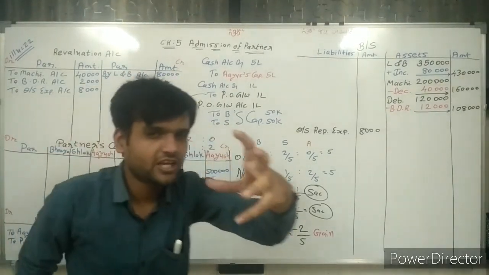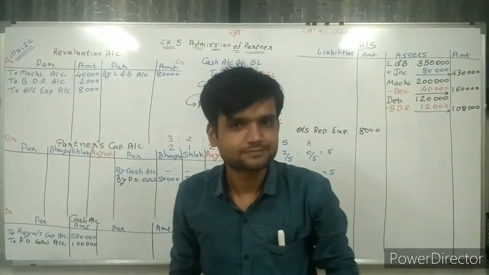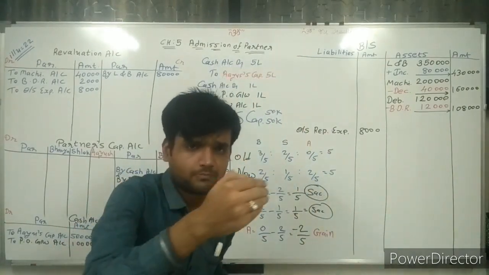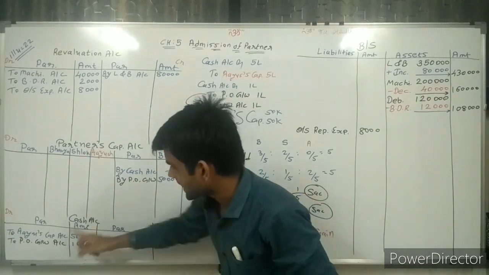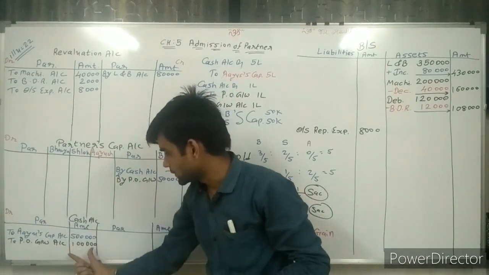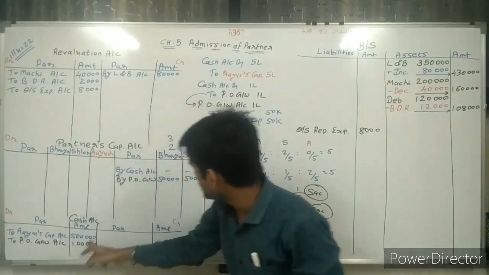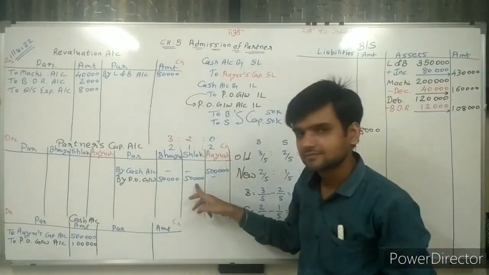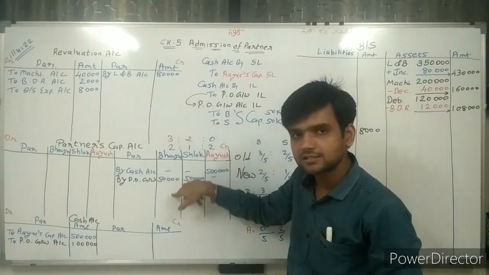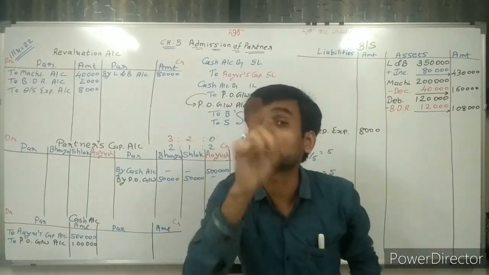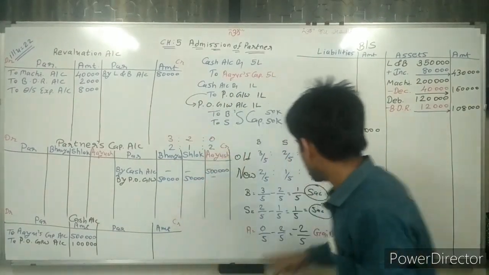Now another way to remember this. Whatever goodwill the partner brings, the cash account is debited. This 1 lakh rupees we distribute among the partners: it is credited to Bhavya and Shlok. But in which ratio? That is very important.